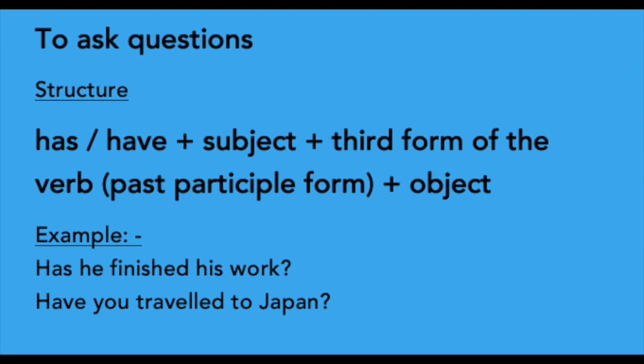He has finished his work. Has he finished his work? I have traveled to Japan. Have you traveled to Japan? From this sentence, we can understand that the subject and the auxiliary is exchanged.